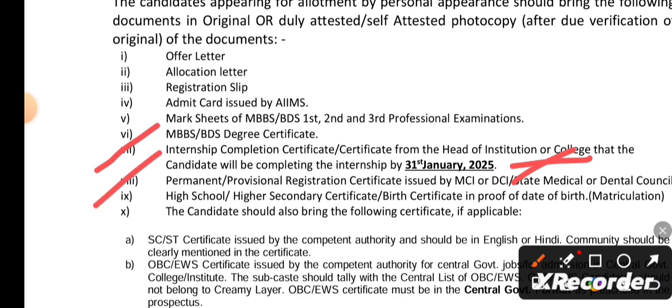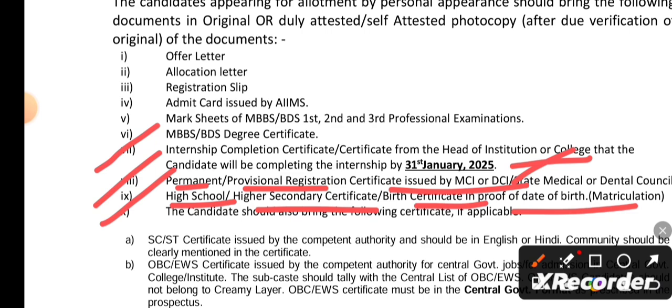And you have to also get your permanent or provisional registration certificate from the medical council committee. And you have to also give your high school, higher secondary certificate or birth certificate for date of birth proof. For the date of birth proof you have to give either your 10th class certificate or your intermediate certificate or your date of birth certificate.